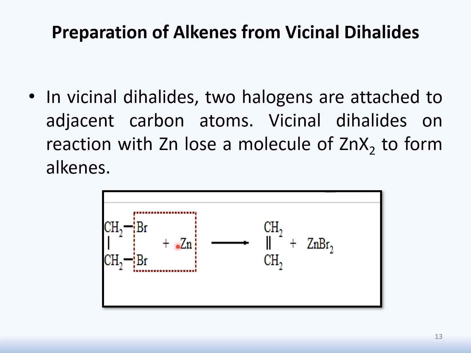In the presence of zinc, which is metallic in nature, it will undergo reaction with this reactant, and in response, as the product we will get alkene: we have ethene plus zinc dibromide.